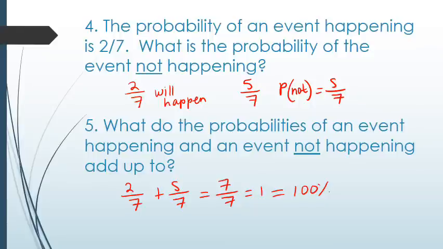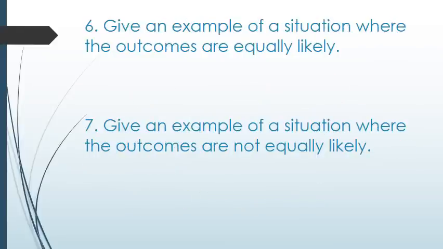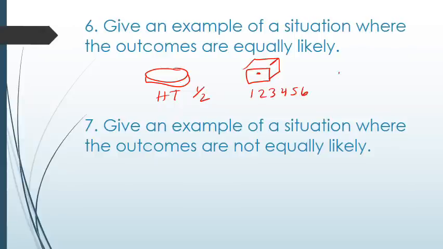Give an example of a situation where the outcomes are equally likely. We talked in class about flipping a number cube and flipping a coin, and so you might think about those. For example, I know with a coin, when I flip it, heads and tails, I have half a chance of getting each. I know with a number cube, I have a 1/6 chance of getting the numbers 1 through 6, if that's how the number cube's set up. But the whole point is, right, I'm equally likely to get each of those outcomes.